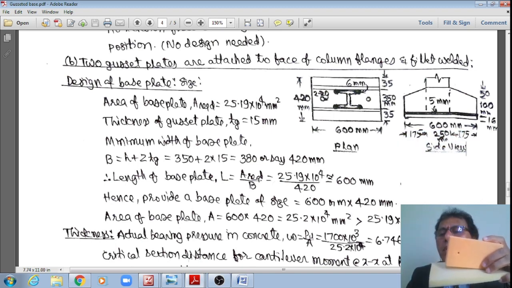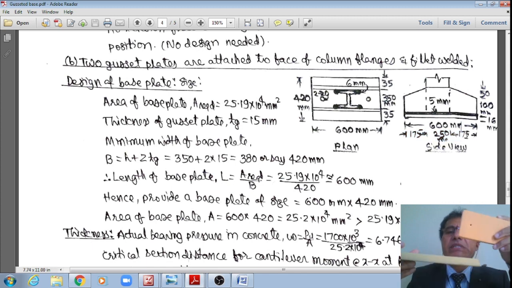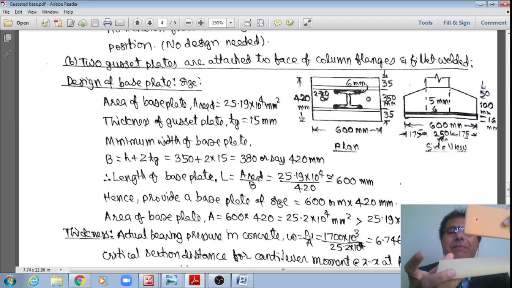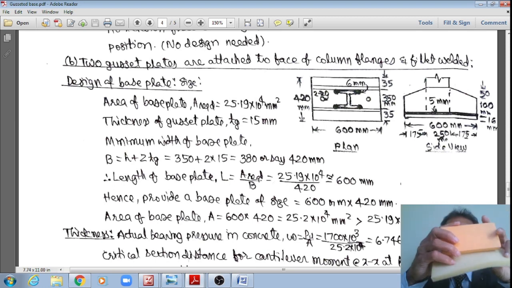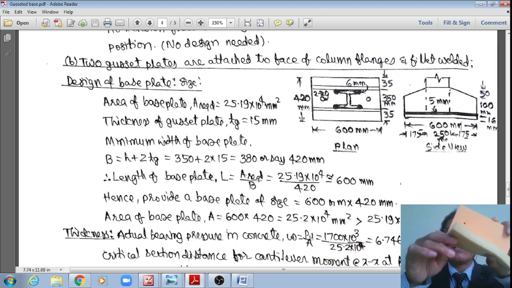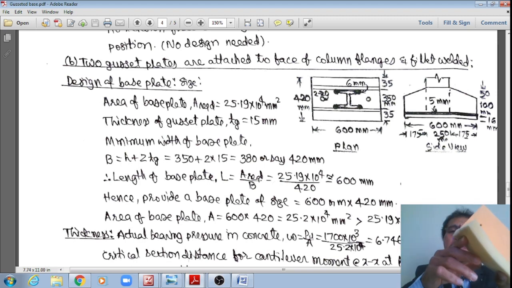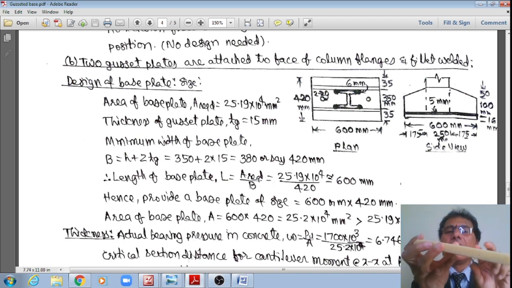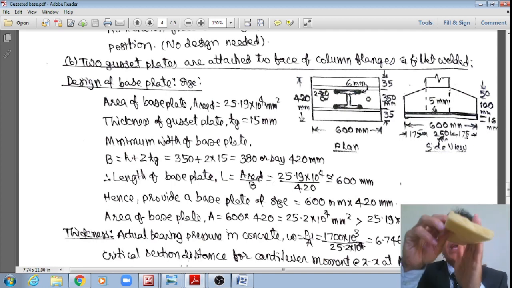Please make a note, because the gusset plate is welded to the base plate, obviously it is stiffened. Therefore, this base plate will not bend about the 600 mm length. It will only be bending about this 420 mm width, over a cantilever projection of 35 mm only.